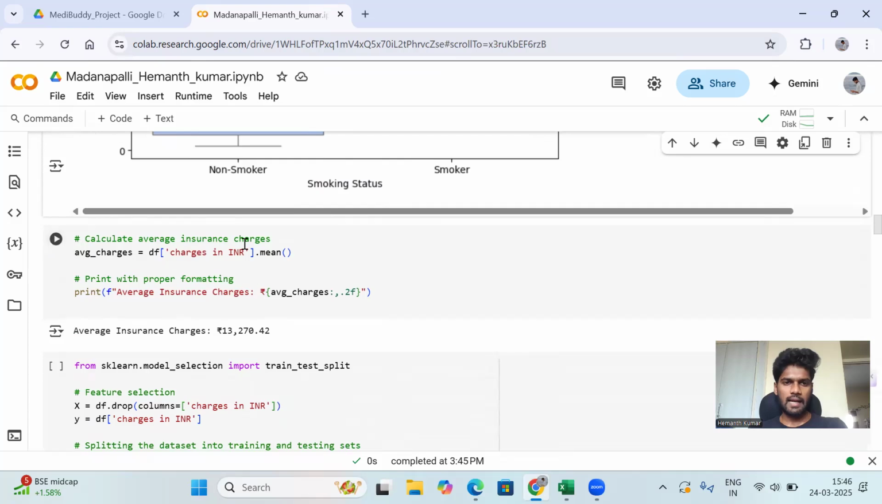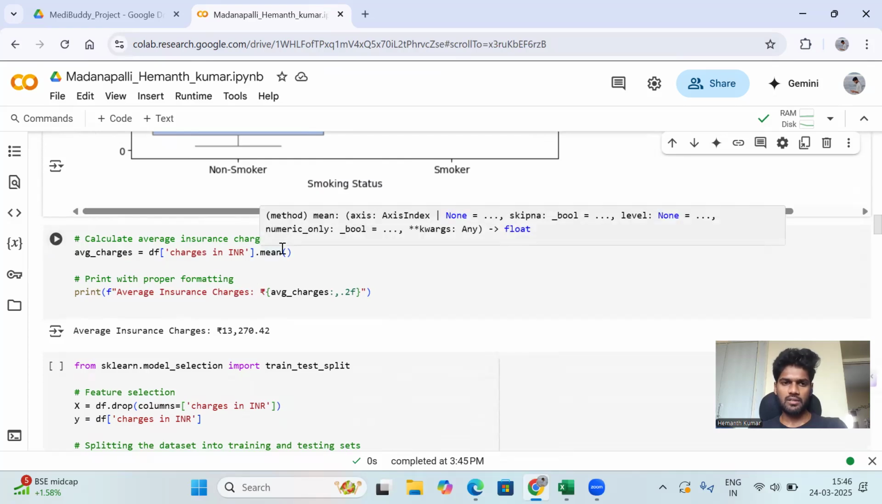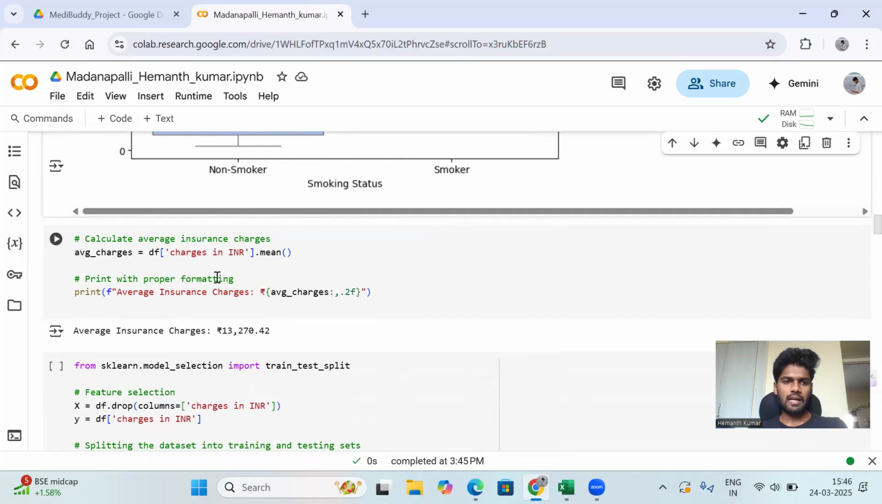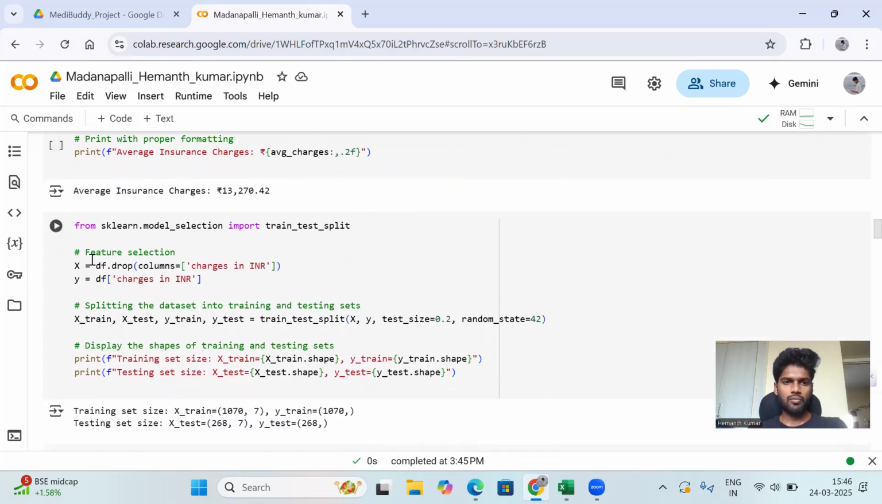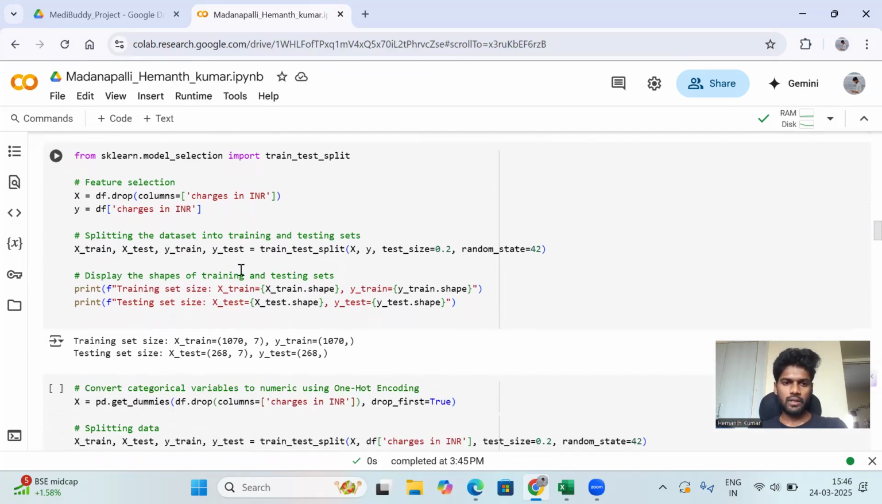Then we go to calculate the averages of the insurance charges. This is the code: average charges equals df of charges in INR dot mean. Here mean will calculate the average of the data set, across all the persons we have and their total charges. Currently, the average insurance charge is 13,270.42.